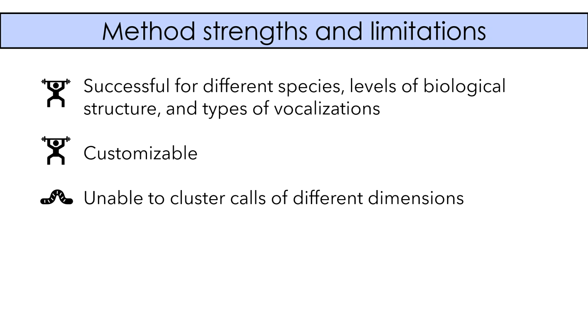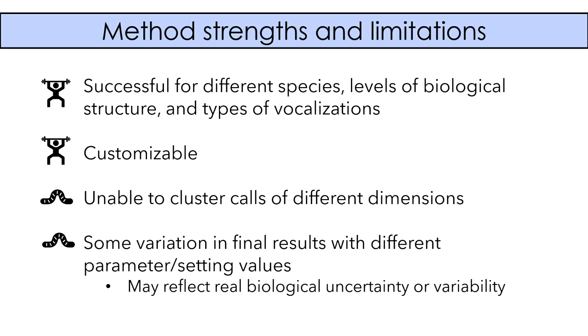There are a few limitations of the method, one being that we can't cluster calls of different dimensions at the same time. So this means that we wouldn't be able to compare sperm whale 3-click codas to 4-click codas directly. And additionally, there was some variation in the final results for certain data sets with different parameter settings and values. So this means that the program may not always provide a definitive answer about how many acoustic subgroups are in a data set. But again, we think that any variability users are seeing in their results may actually reflect real biological variability in the data that they have.